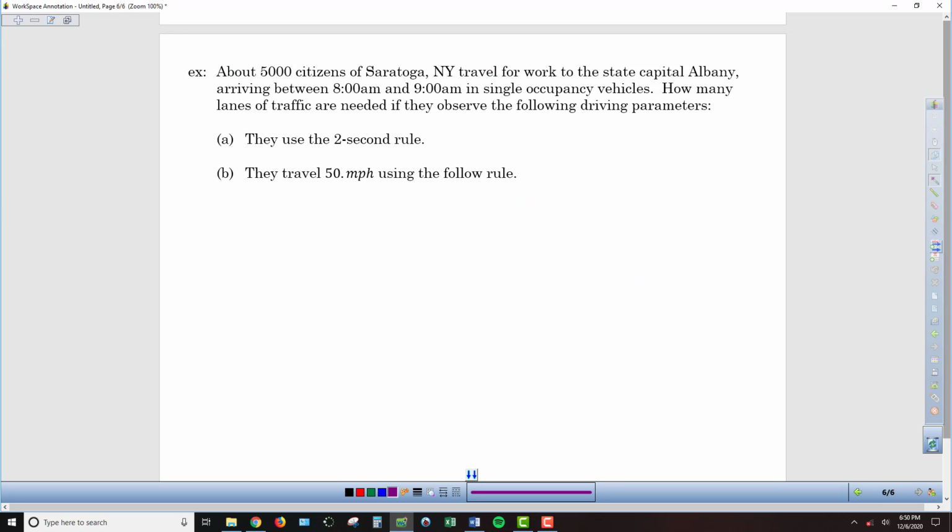So in our last example here, we've got this circumstance where the 5,000 citizens of Saratoga travel to the state capital, Albany, during this 1-hour period of time in the morning in single occupancy vehicles. We want to know how many lanes of traffic are necessary if they're going to use the 2-second rule or if they're going to use the follow rule at 50 miles per hour.